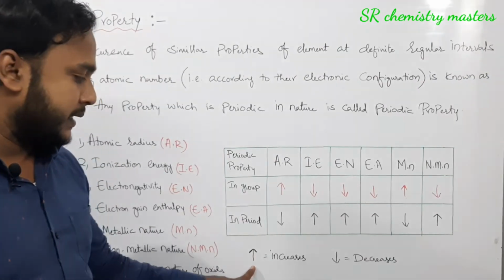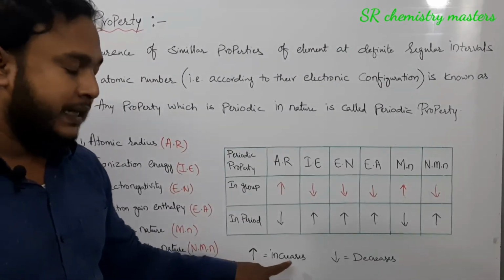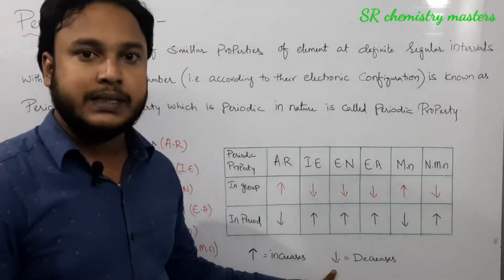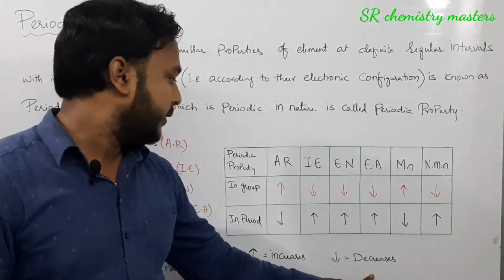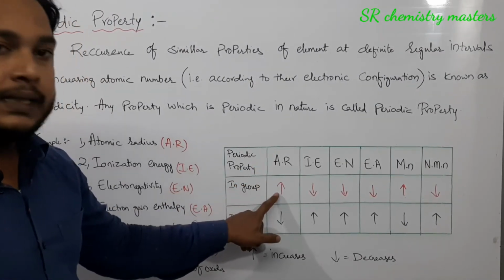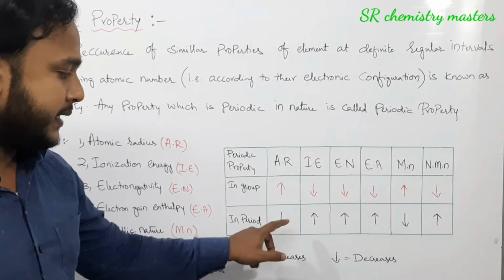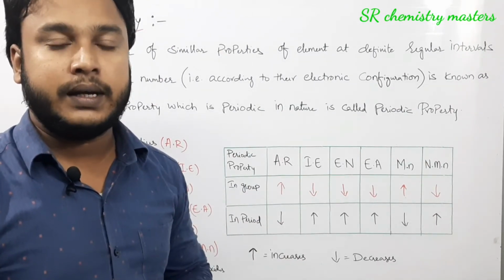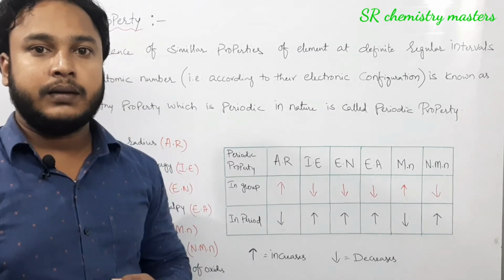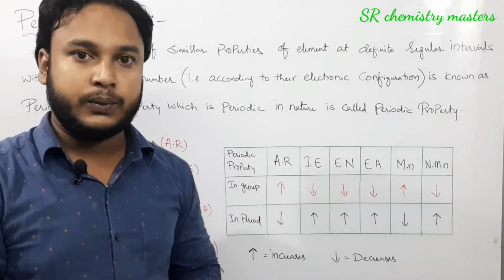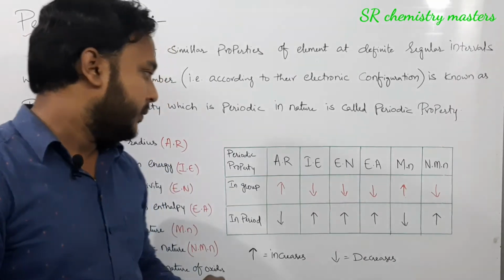Remember, in this box the upward arrow represents an increase in the property and the downward arrow represents a decrease in the property. Remember, atomic radius in a group increases, whereas in a period the atomic radius decreases. What is the reason? The reason is that a new shell is added in a group, whereas in a period the electrons enter into the same shell.